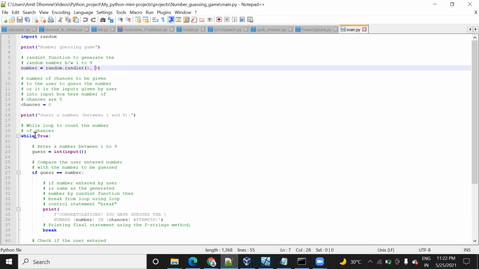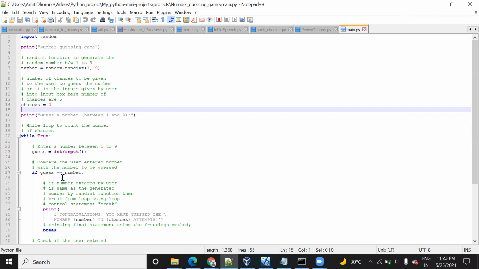Now I have written while True. Why have I written this True? So that this while loop will always be true. True means always true, so there is no chance of a wrong condition, and this condition will always be true and you will come inside. Once inside, you guess a number from 1 to 9. Here guess is equal to int(input()), which means this input command will accept input from the user that should be of integer type, from 1 to 9.